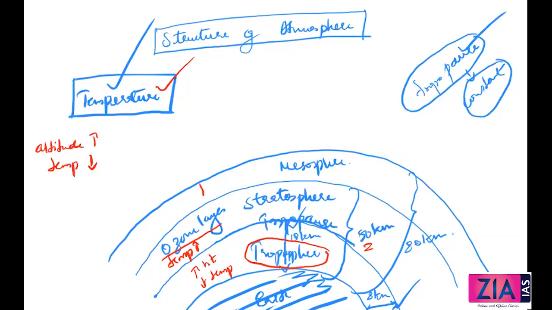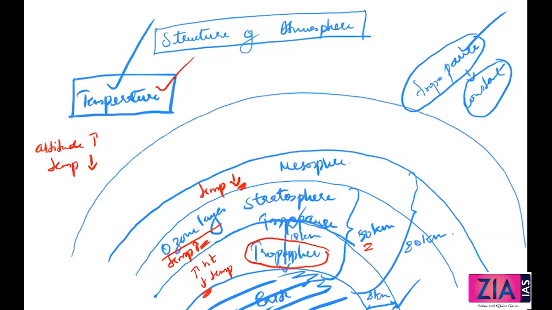Because of that, what will happen? Temperature again decreases. Alternate thing. Here temperature decreases, here it increases, again it decreases. And the last layer which I want to talk about here is the thermosphere. And above it you have the exosphere.